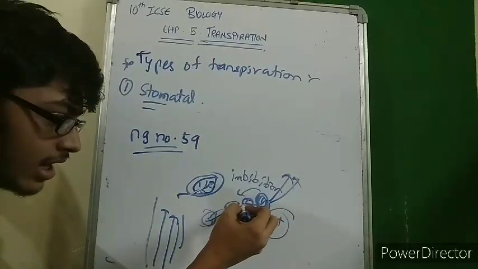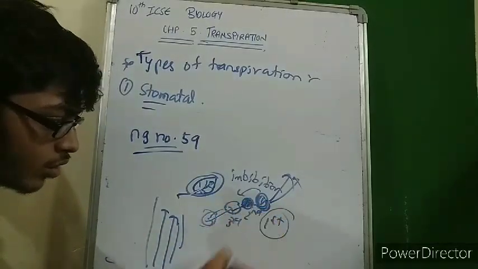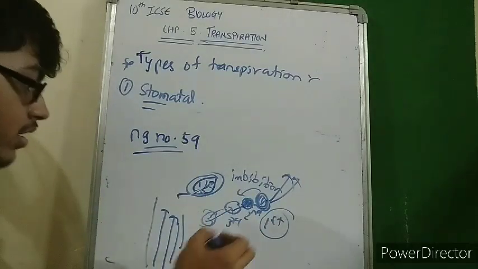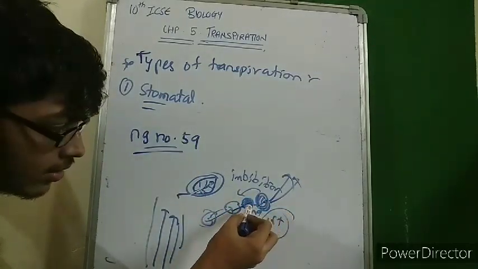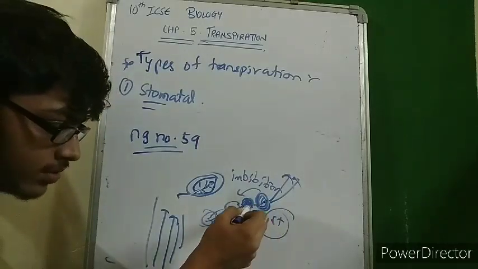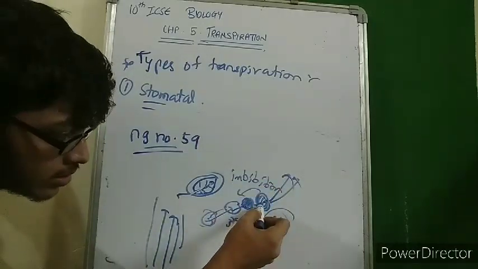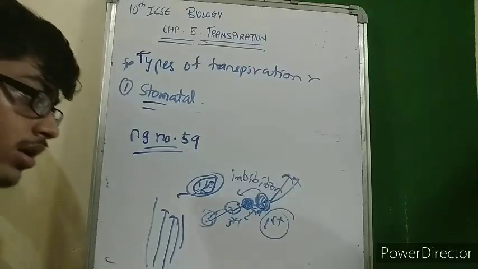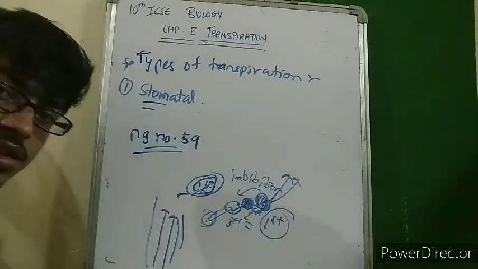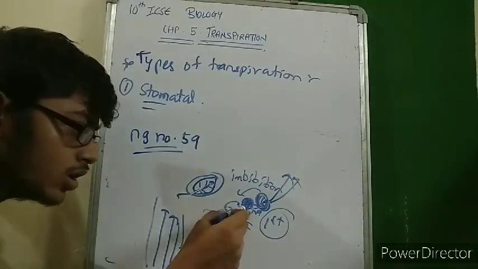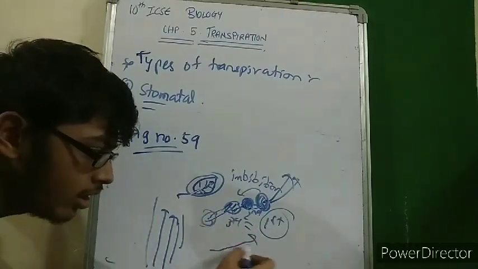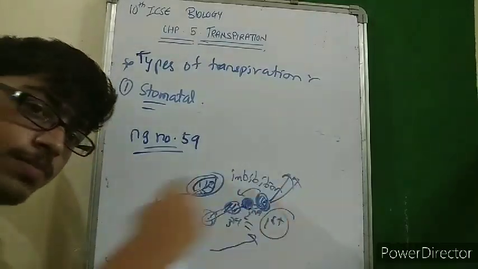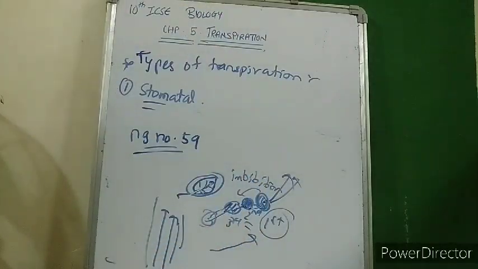So this second cell has water because of the absorption from the lower parts of the plant. This has water, so the cell wall of the first would feel attraction for the water from the second. So through imbibition, water will be transmitted to the first one. Now the second has no water or very little water, so it will feel attraction for the water from the third. In this way, the channel of water moves in the leaf and later it is released into the atmosphere.